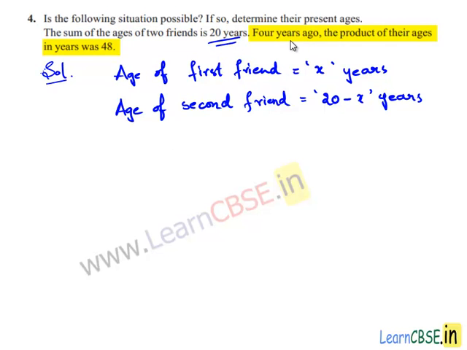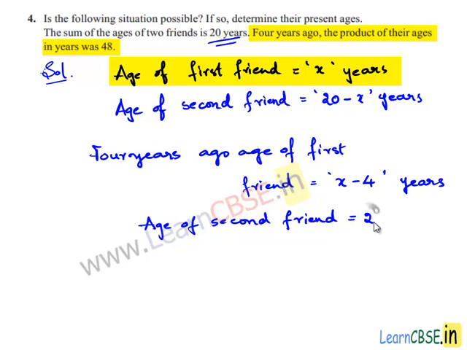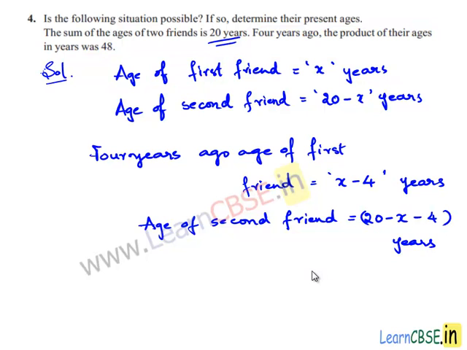According to the given condition, 4 years ago, the product of their ages in years was 48. 4 years ago, age of first friend is equal to x minus 4 years. 4 years ago, age of second friend is equal to 20 minus x minus 4 years, which is nothing but 16 minus x years.